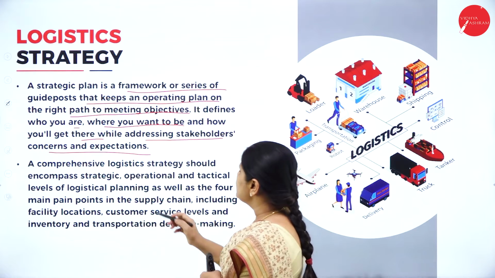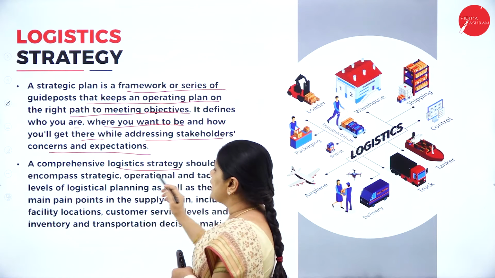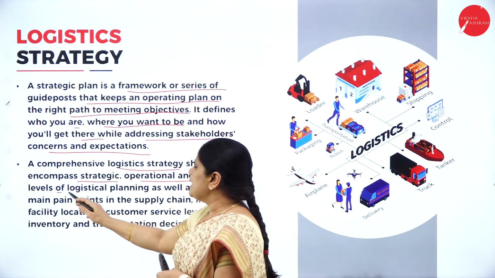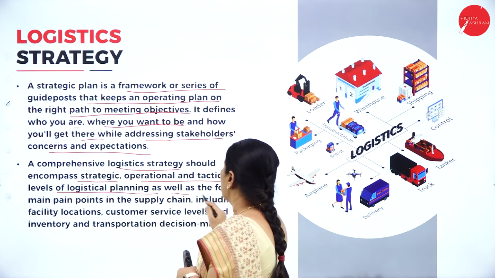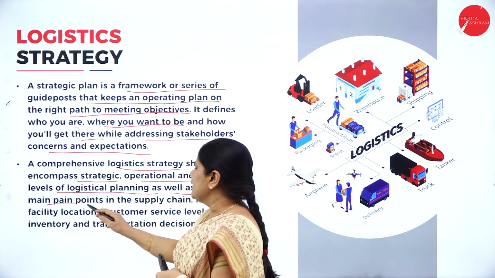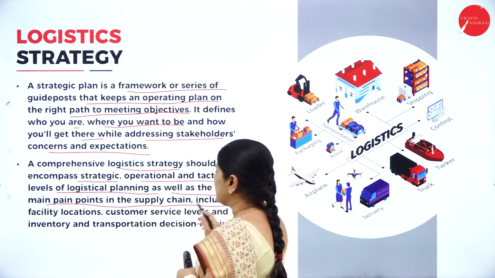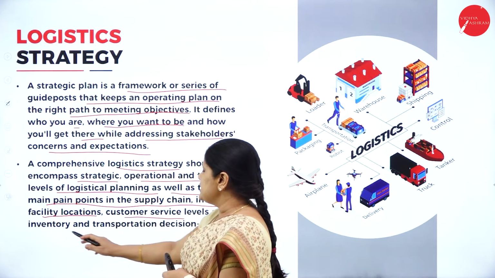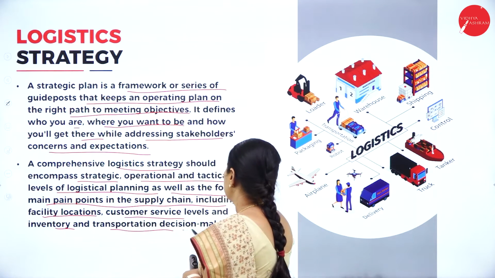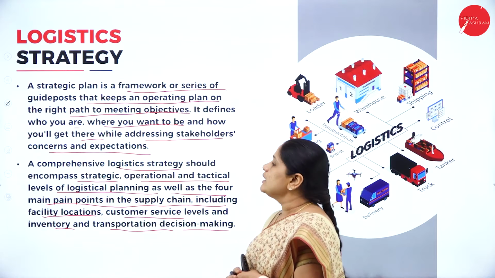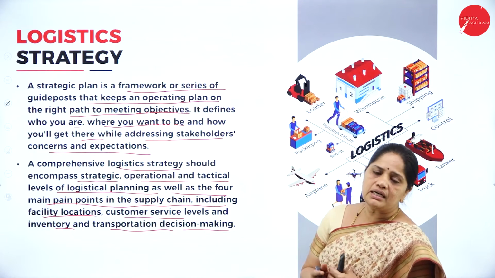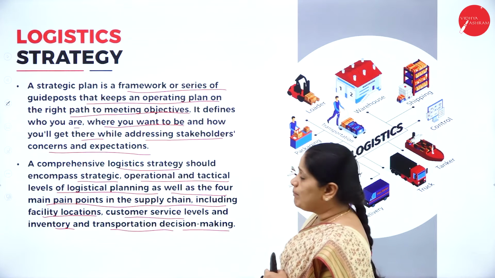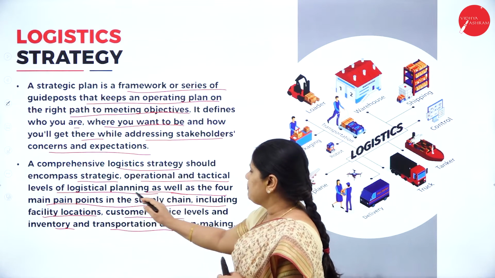So a comprehensive logistics strategy should encompass strategic, operational, and tactical levels of logistical planning, as well as the 4 main pain points in the supply chain, including the facility locations, customer service levels, inventory, and transportation decision making. So whenever we are making a logistics strategy, we have to keep 4 points in mind. The first one is the supply chain.